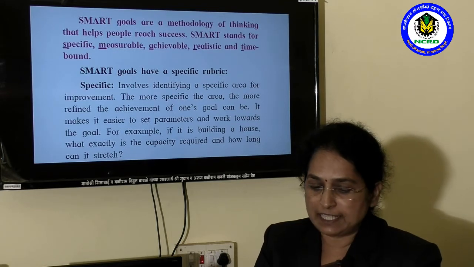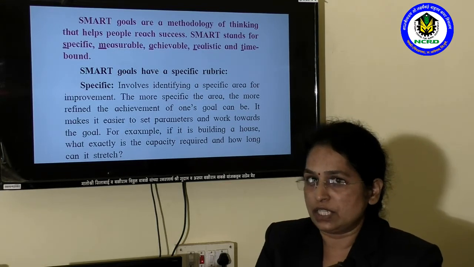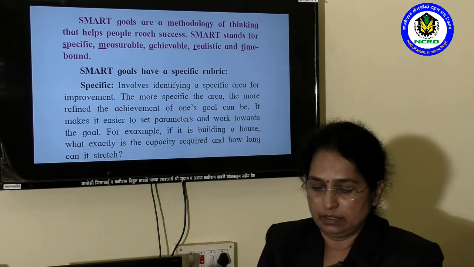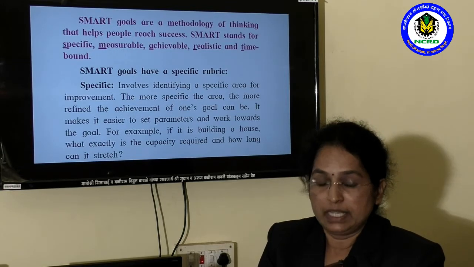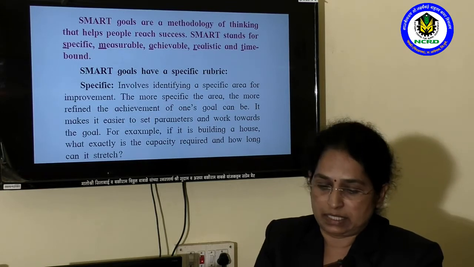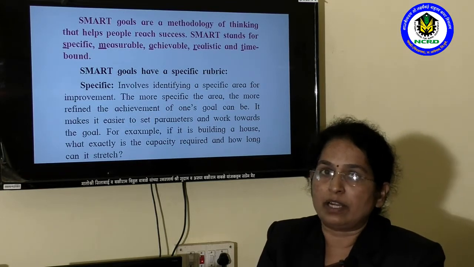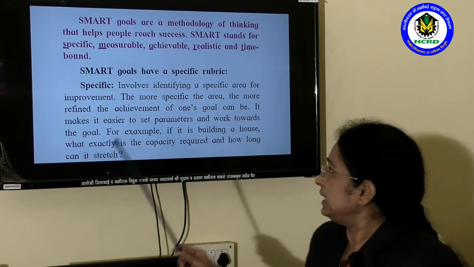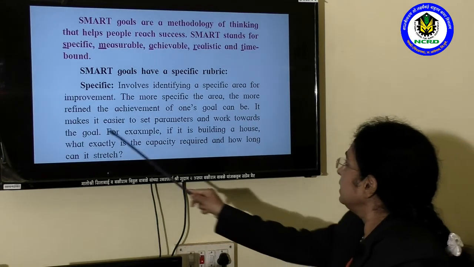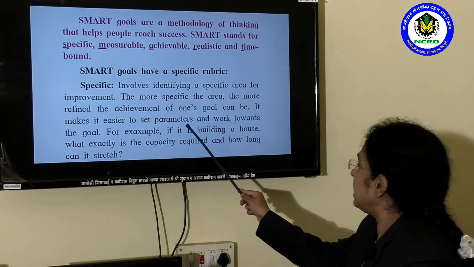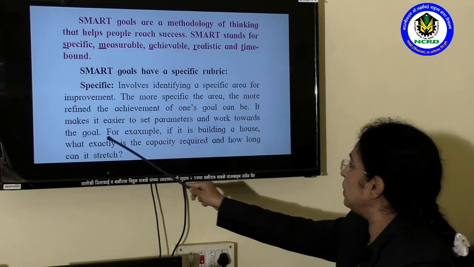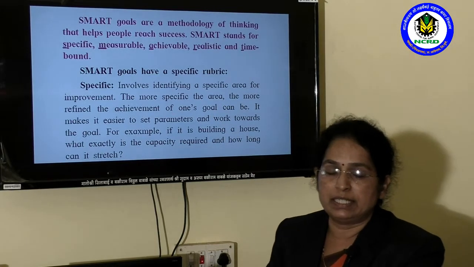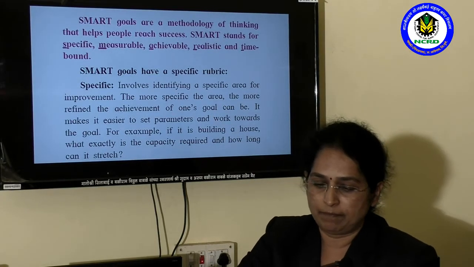Students, why is a specific area helpful in achieving one's goal? Specific area is helpful for achieving our goal because it makes it easier to set parameters and work towards the goal. So specific area is important. Specific area is helpful.